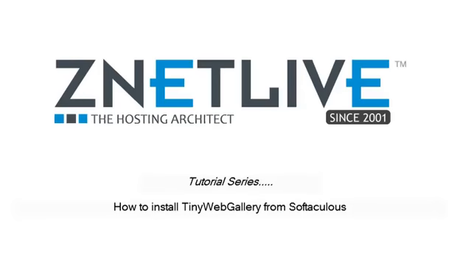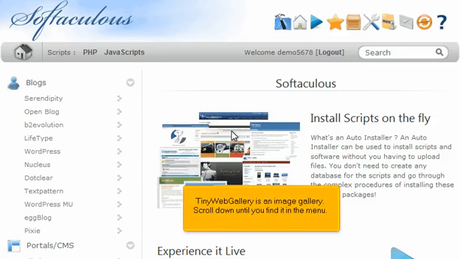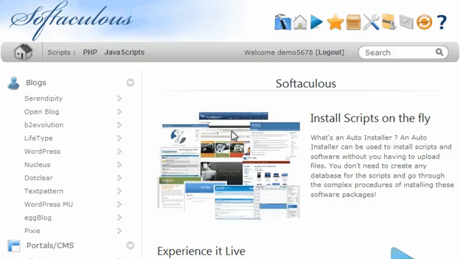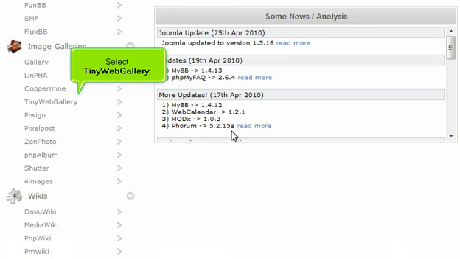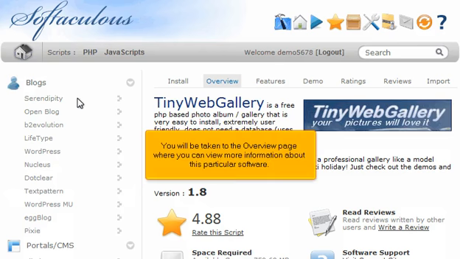How to install TinyWebGallery from Softaculous. TinyWebGallery is an image gallery. Scroll down until you find it in the menu. Select TinyWebGallery. You will be taken to the overview page where you can view more information about this particular software.